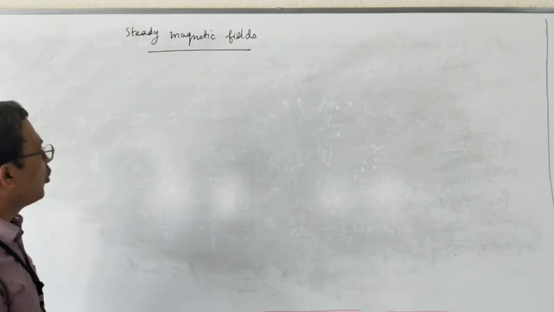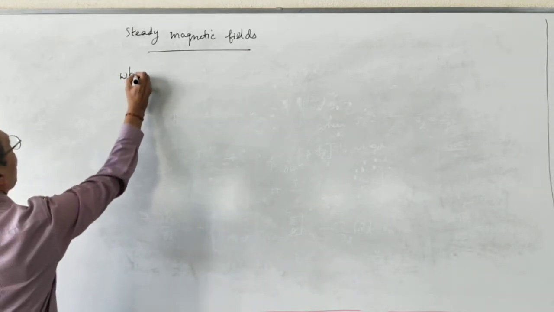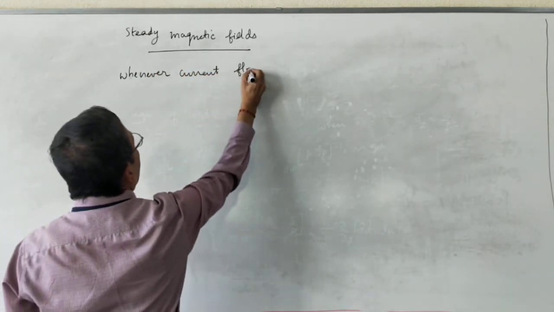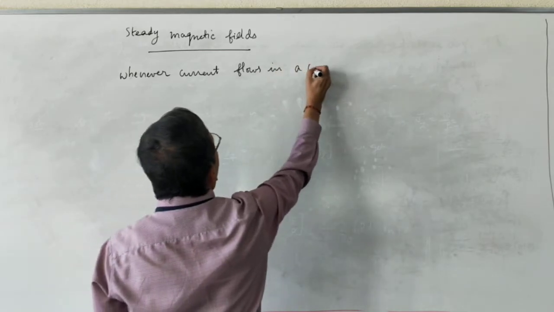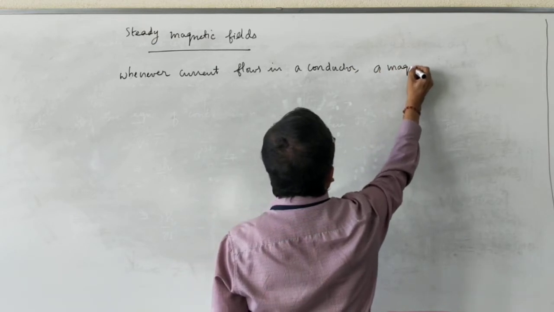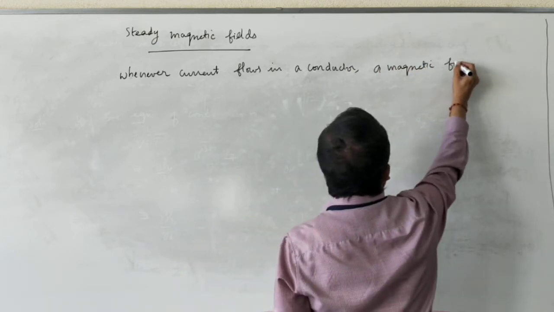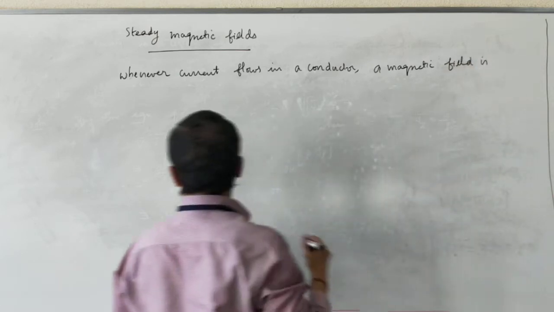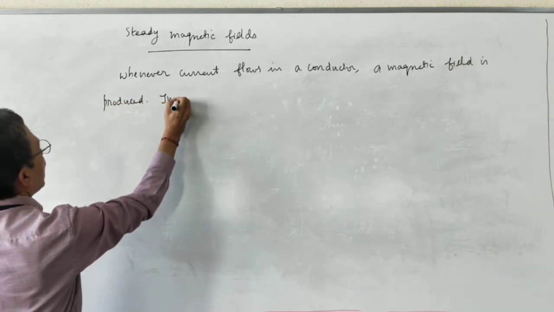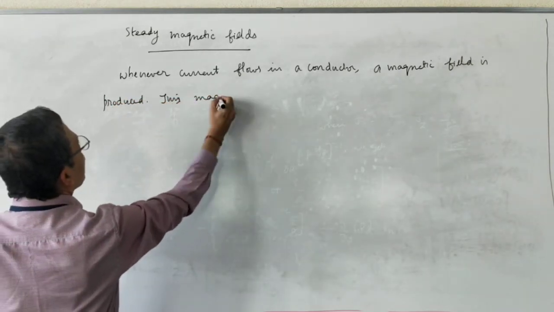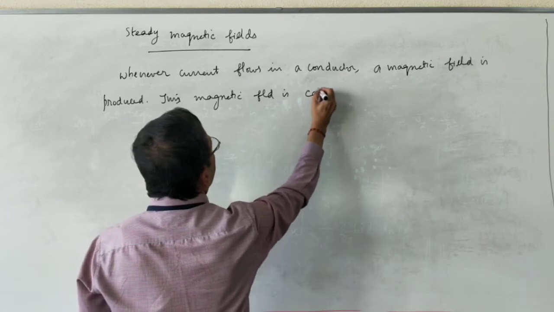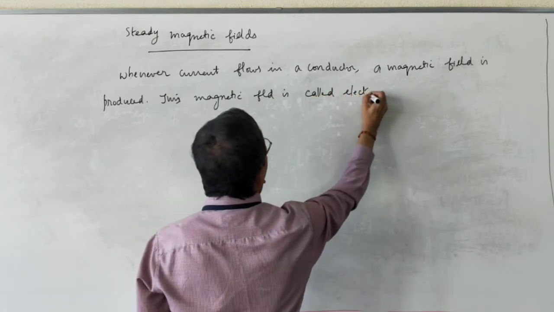Steady magnetic fields, I am going to write: whenever current flows in a conductor, a magnetic field is produced. This magnetic field is called electromagnetic field.